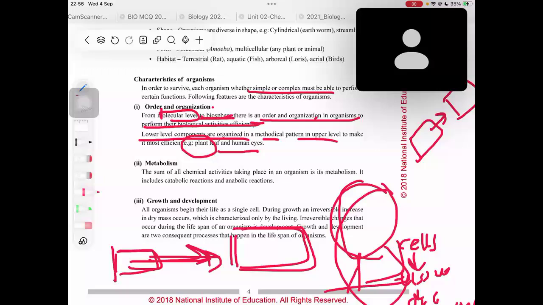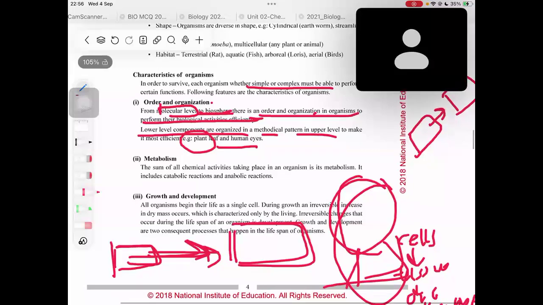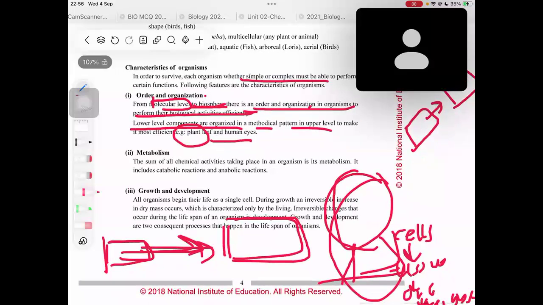Instead of biological activities, you call them metabolic activities. In our body, there are a lot of chemical activities taking place. When you add all these chemical activities, you call them metabolism. The sum of all the chemical activities taking place in an organism is what you call metabolism.